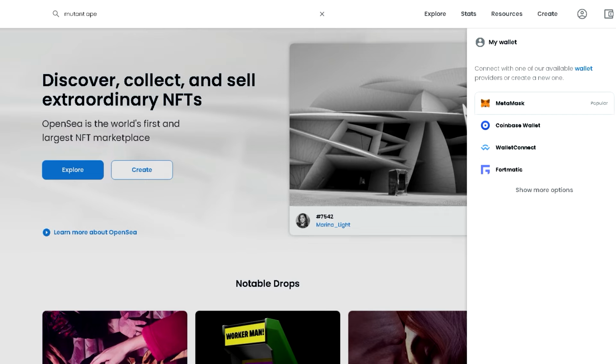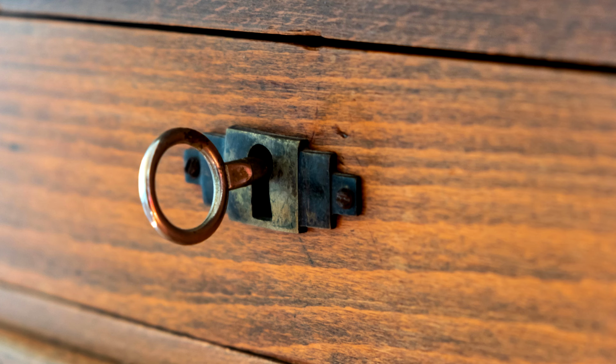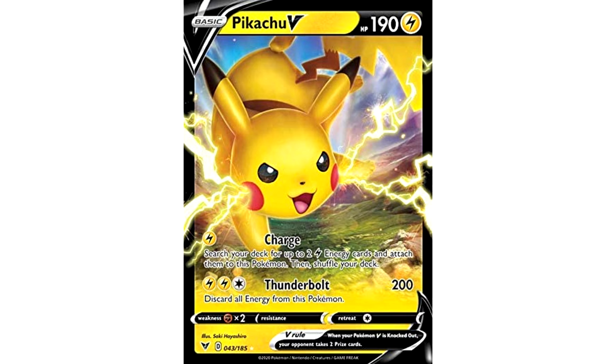You don't need more than a few minutes to connect to the platform. Okay, now that you've done that, we want to ask ourselves why people would buy NFTs in the first place. You will best understand the answer to this question if you remember as a child when you collected Pokemon cards or stickers for the World Cup.